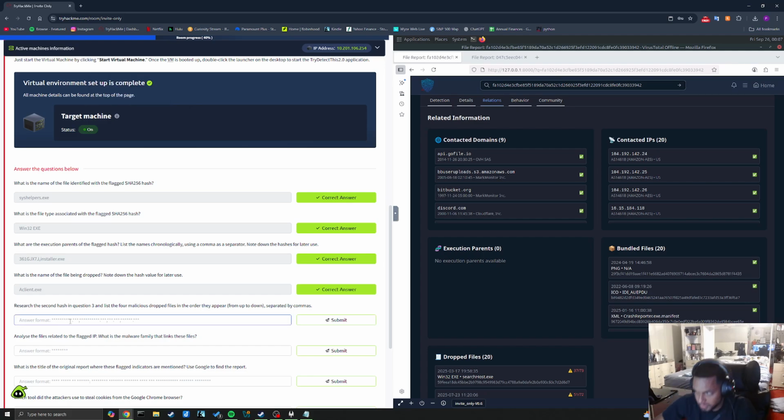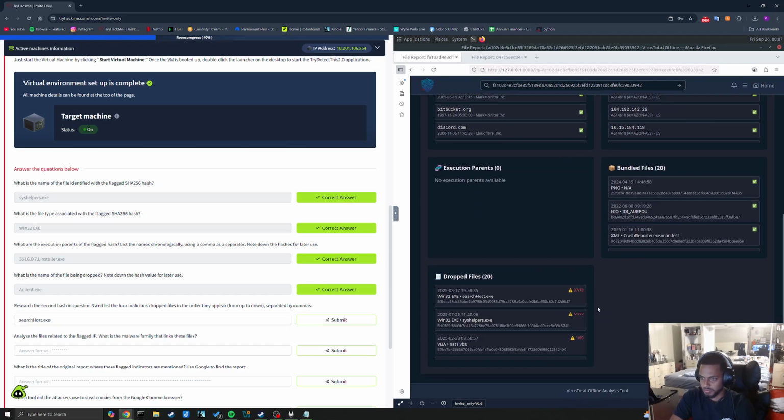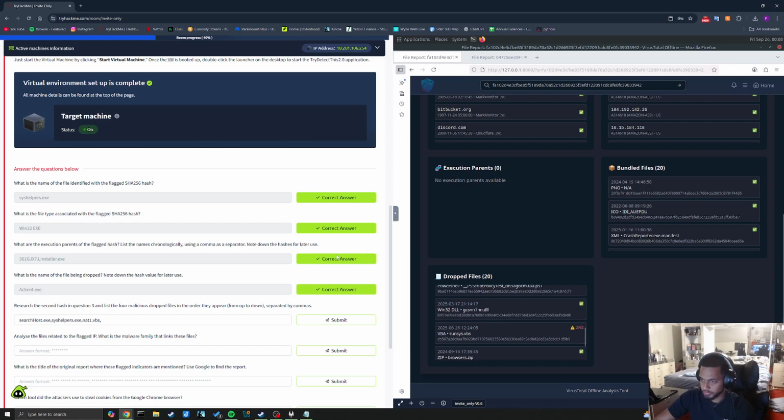Maybe it is search host.exe. But this doesn't. What? I'll try it anyway. It says helpers.exe, nat1.vbs. And then run. Oh, whoops. Run sys.vbs. I can't believe I got that. Okay. Great.